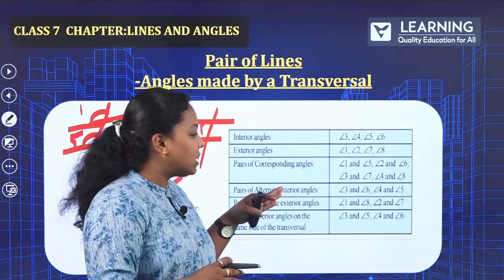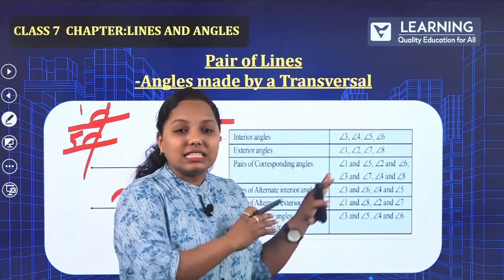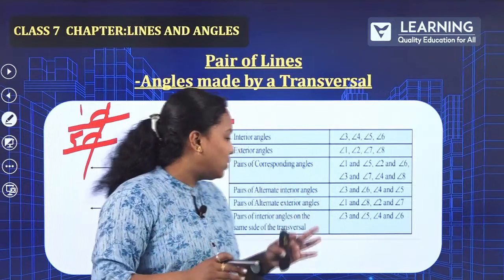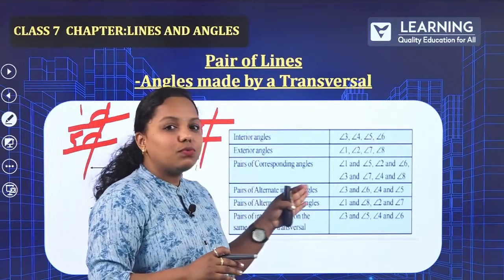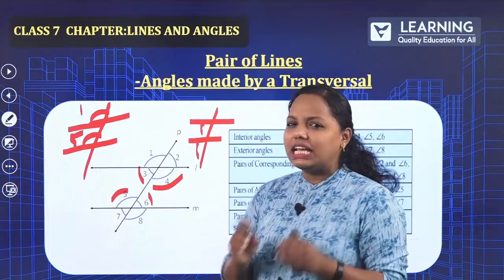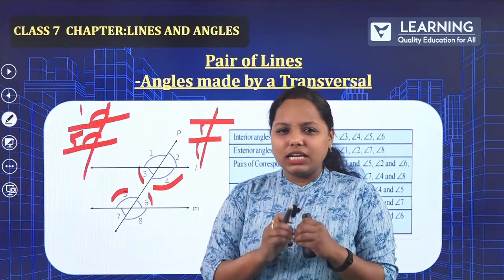Now, how about the next one? So, important thing is this table is taken directly from your textbook. So, you have to pay attention. Now, next is pair of alternate interior angles. What is an alternate interior angle? Easy method to remember alternate interior angle.